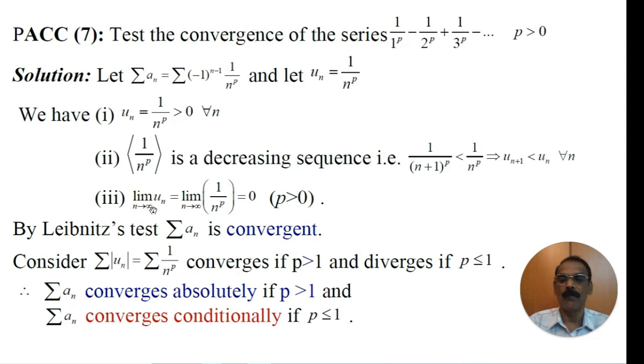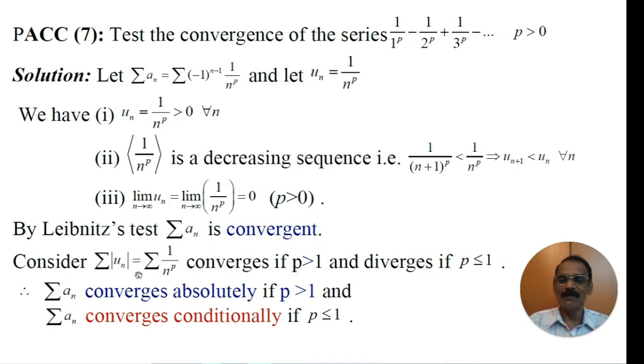The third condition of Leibniz test is limit of un as n tends to infinity, that is equal to limit of 1 by n power p as n tends to infinity. N power p tends to infinity, 1 by infinity is 0. Thus, all the conditions of Leibniz test are satisfied. Therefore, the given series an is convergent.